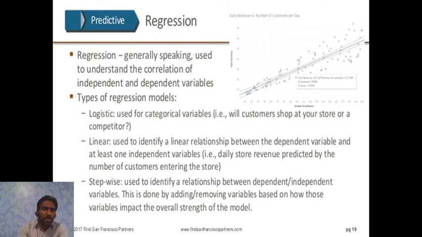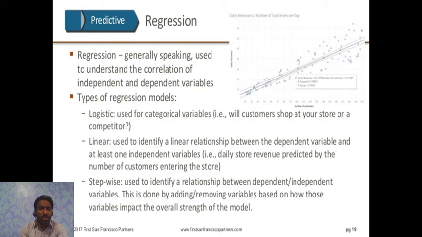Next one is regression. Regression, generally speaking, is used to understand the correlation of independent and dependent variables. There are three types of regression model. First one is logistic, second one is linear, and third one is stepwise. Logistic is used for categorical variables, that is, will a customer shop at your shop or a competitor?